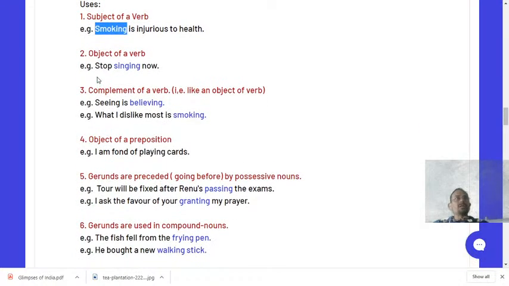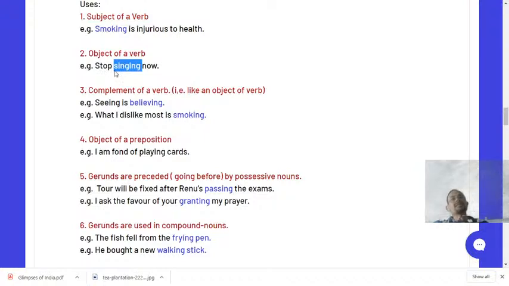The second use of gerund is that it has to be an object of a verb. I told you, subject means something that goes before the verb, and object means something that goes after. For example, here you can see: stop singing now. Singing is used after the verb stop, so singing is used as an object of the verb stop.